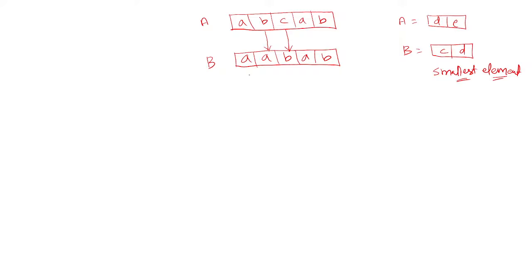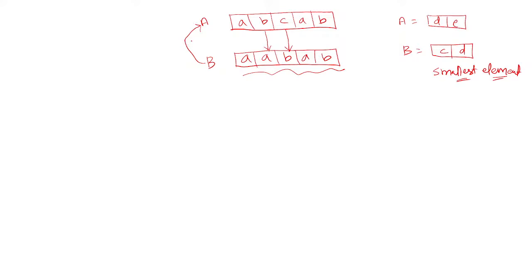Okay, that means all the characters, you can finally conclude like this. Okay, so all the characters present in B must be present in A. Then only it is possible.